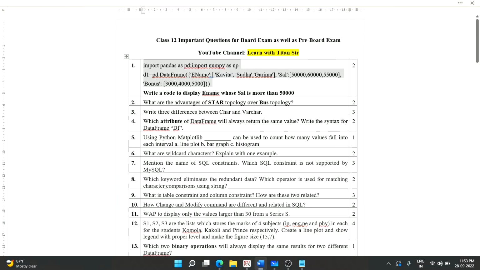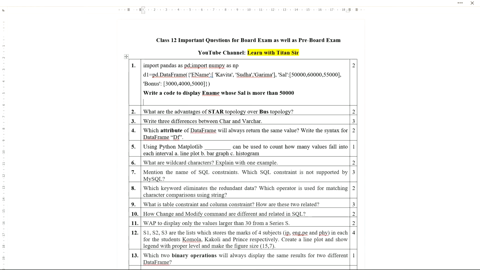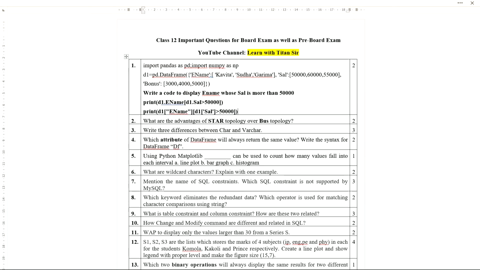So let's write it down here. Let me paste it here so that you can easily copy and paste. So these are the two statements. Out of these two you can write any one for this question, so that you can easily get 2 marks. Using a for loop also we can do it, but all those are lengthy processes, so we avoid them.